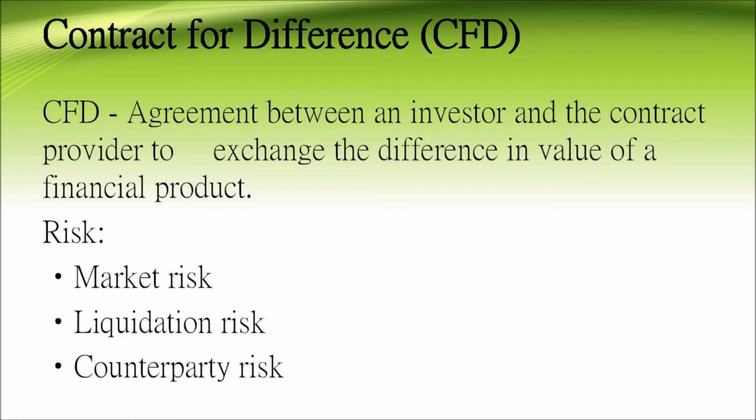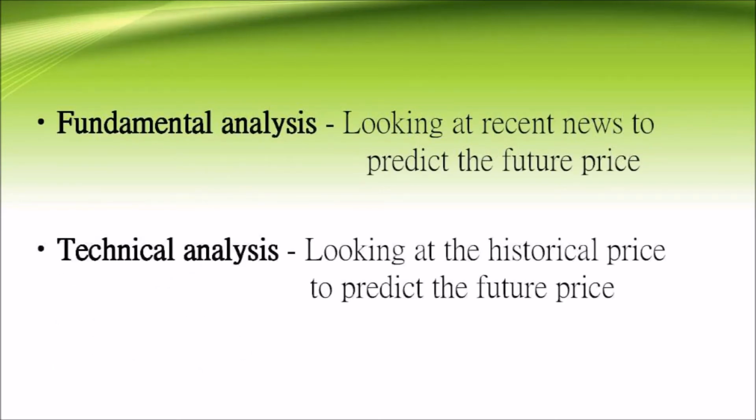The investor never actually owns the underlying asset, but rather receives revenue based on the market changes of that underlying asset. If the asset value rises, he will receive a profit. If it decreases, he takes a loss. Essentially, the investor is predicting the performance of the underlying asset. CFD also contains counterparty risk, market risk, and liquidation risk.